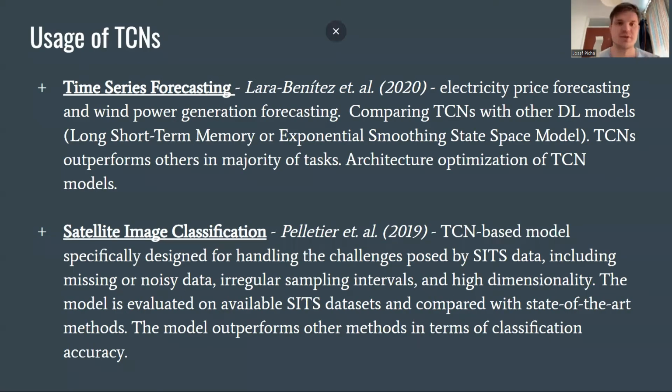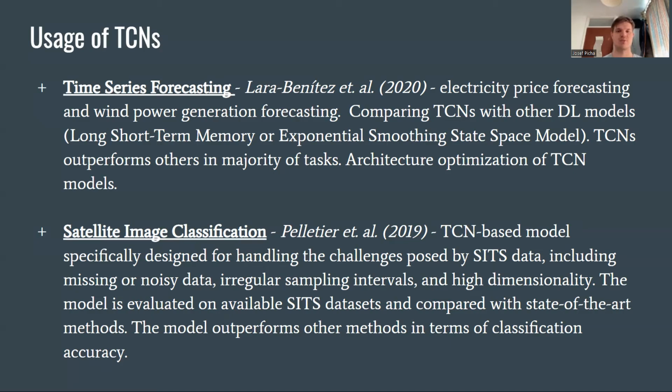The application of TCNs is huge, and there are two examples of papers that use this technique. The first research paper is about time series forecasting. In this paper, the authors propose the use of temporal convolutional networks for forecasting energy-related time series data. They focus on two main energy-related applications: electricity price forecasting and wind power generation forecasting. These tasks are essential for efficient power grid management and the integration of renewable energy sources.